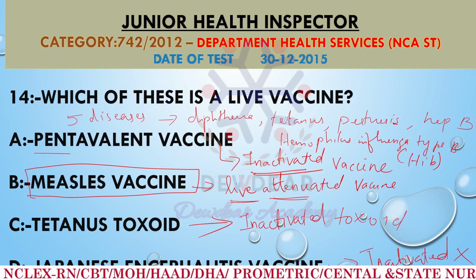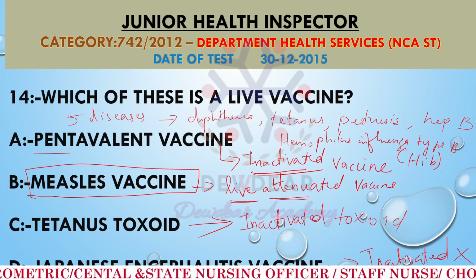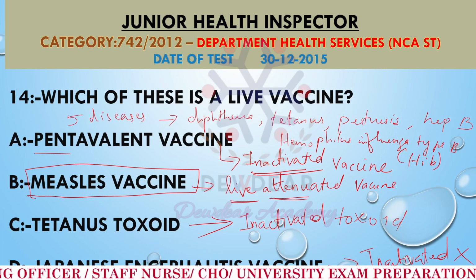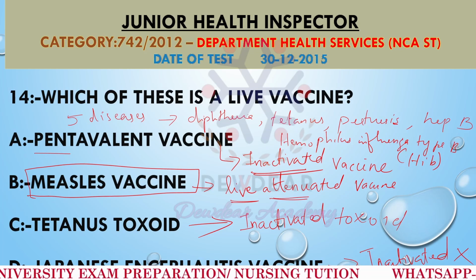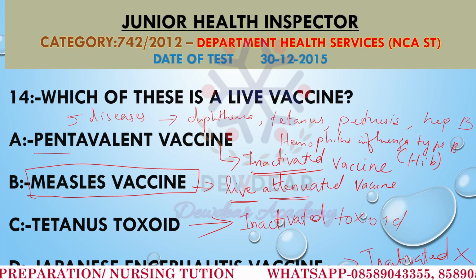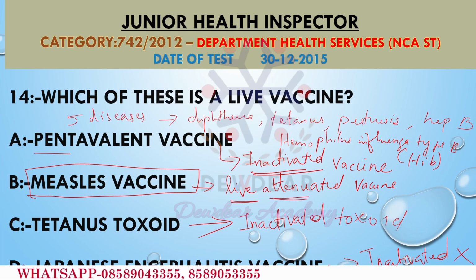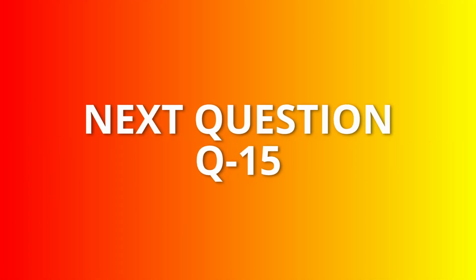Measles vaccine is a live attenuated vaccine, and the pentavalent vaccine, option 1, is in the form of inactivated vaccine. Then tetanus toxoid is an inactivated toxoid. Japanese encephalitis vaccine can be live attenuated or inactivated, but most commonly it is inactivated. So measles vaccine is the correct answer. Now we move on to the next question.